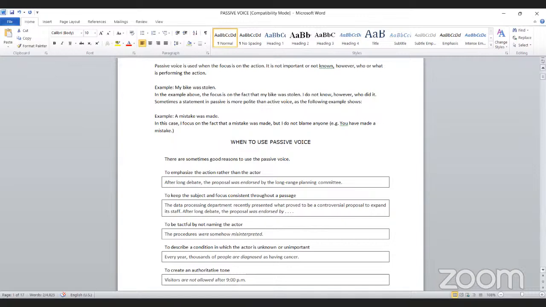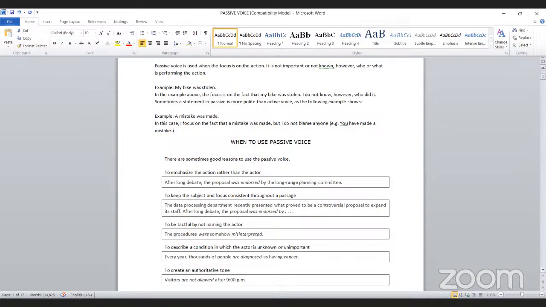In that case, there's no need to mention it. Another use is to describe a condition in which the actor is unknown or unimportant. If you don't know who did it, your actor is unknown. If you think the actor is not important to your passage or to your writings, then we can use passive voice, right?